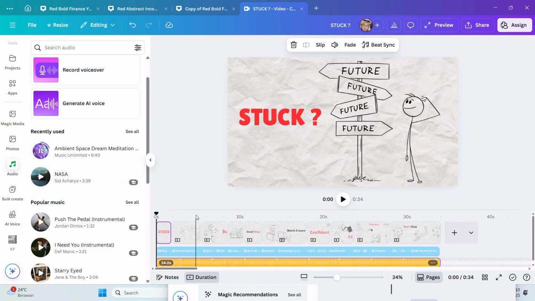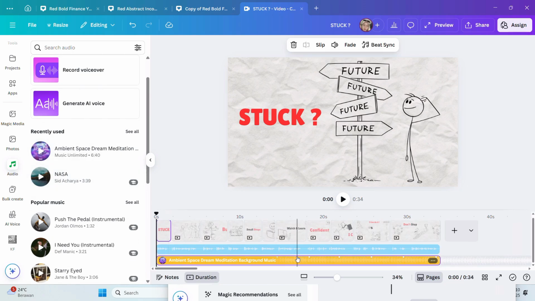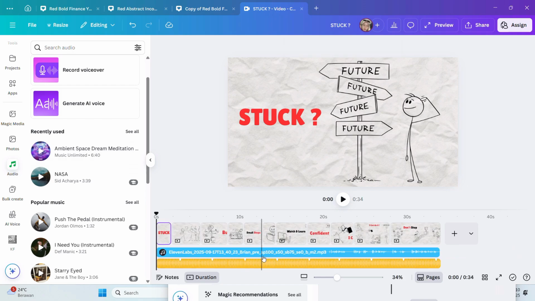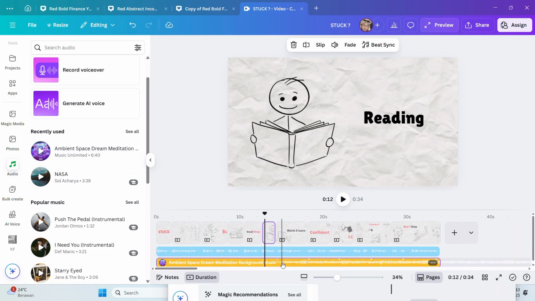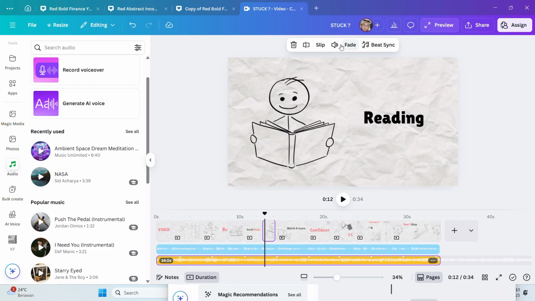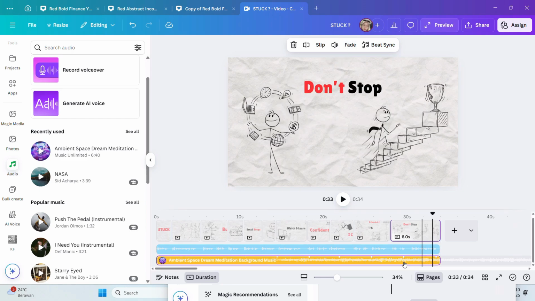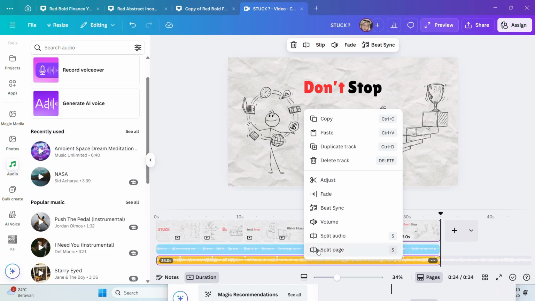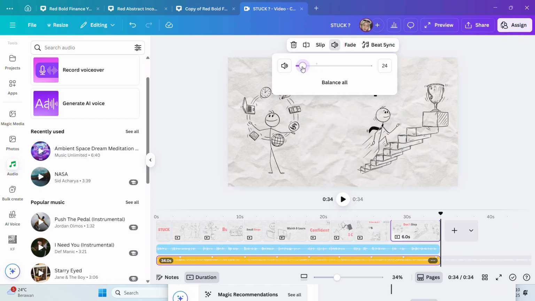For example, you want to use it, but before that, you can maybe adjust the volume. Like volume, this, and let's hear it.